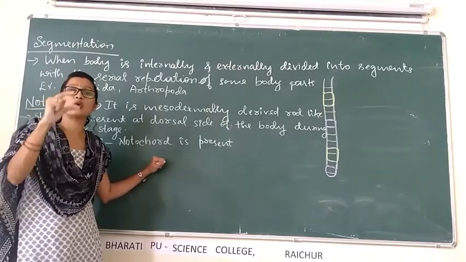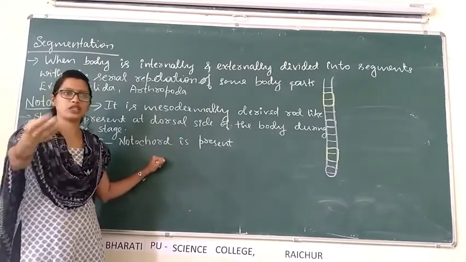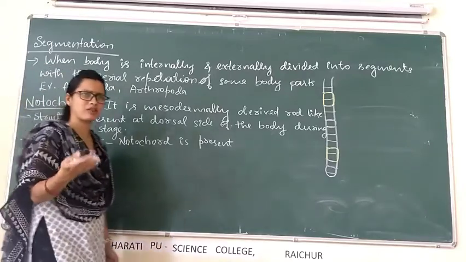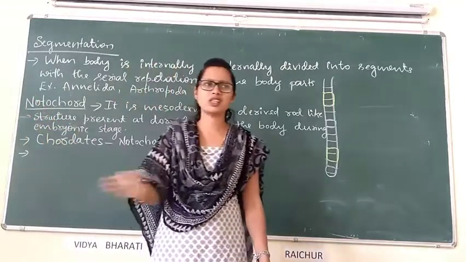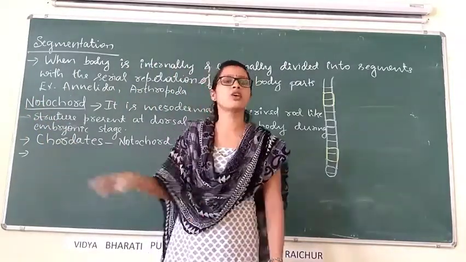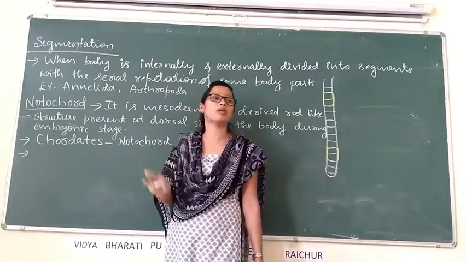Particularly they are called vertebrates. We are going to discuss vertebrates in this chapter. Pisces, amphibians, human beings, birds, all these are vertebrates, because in the body of these organisms notochord is replaced by the vertebral column.